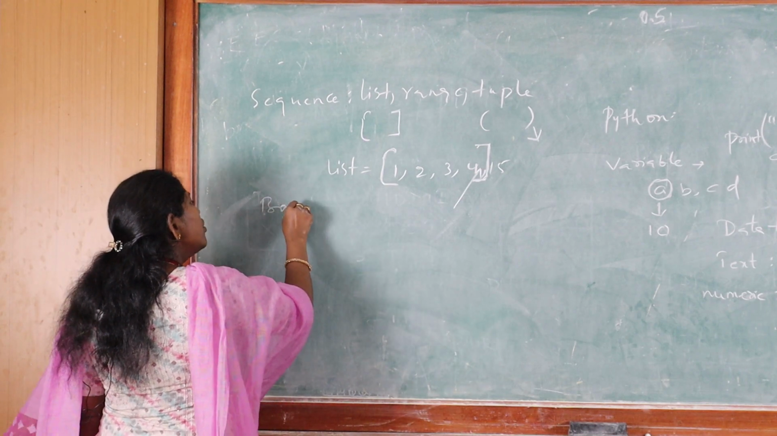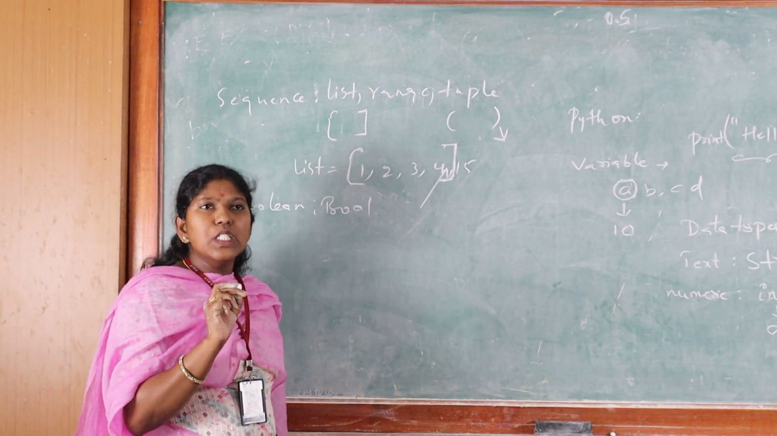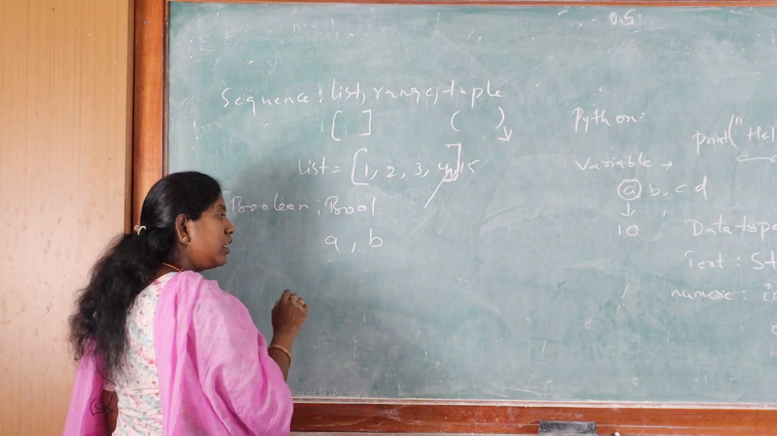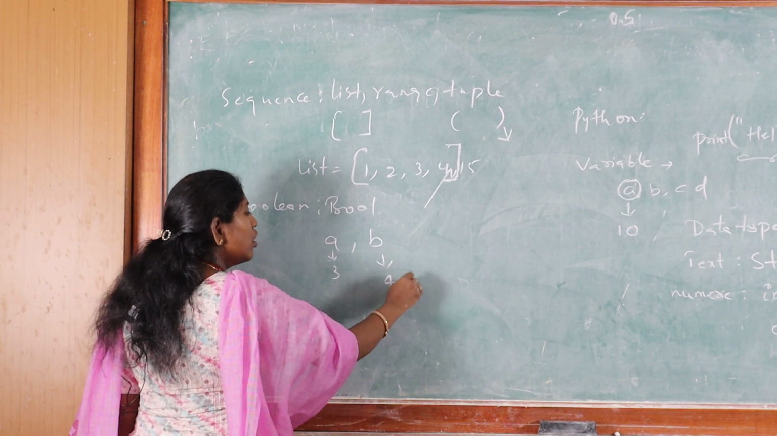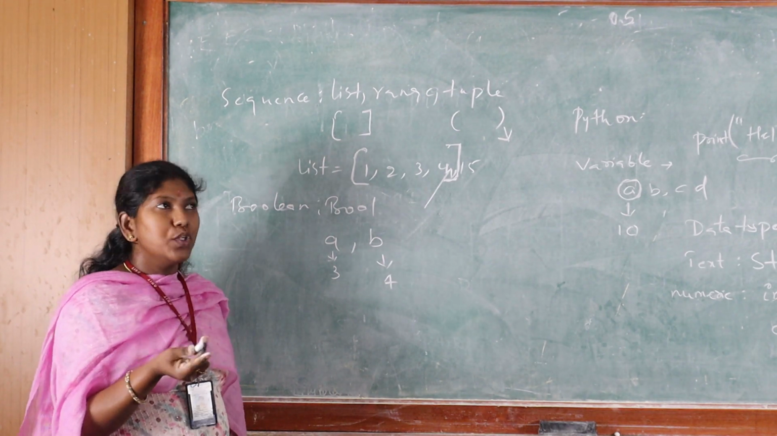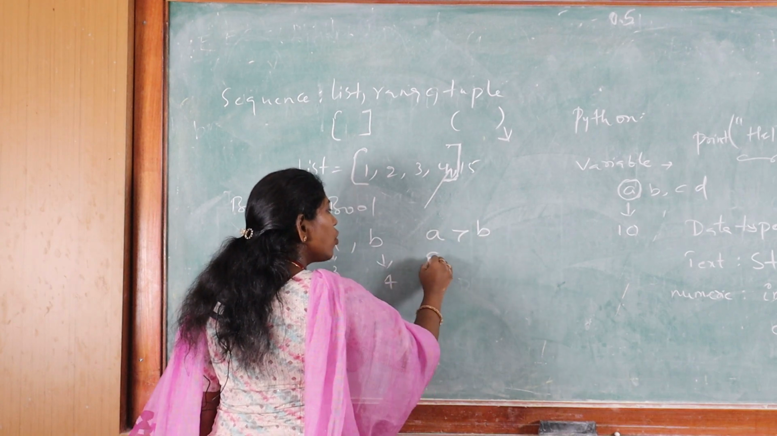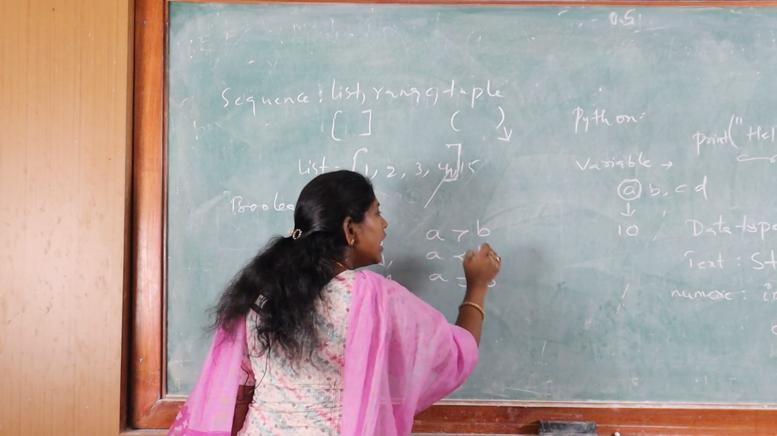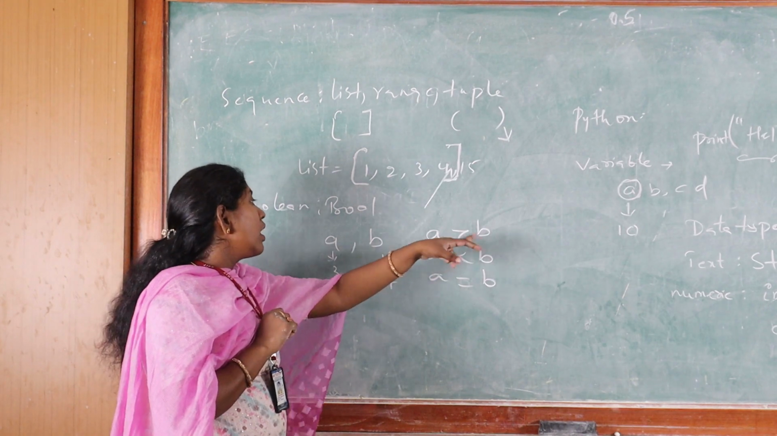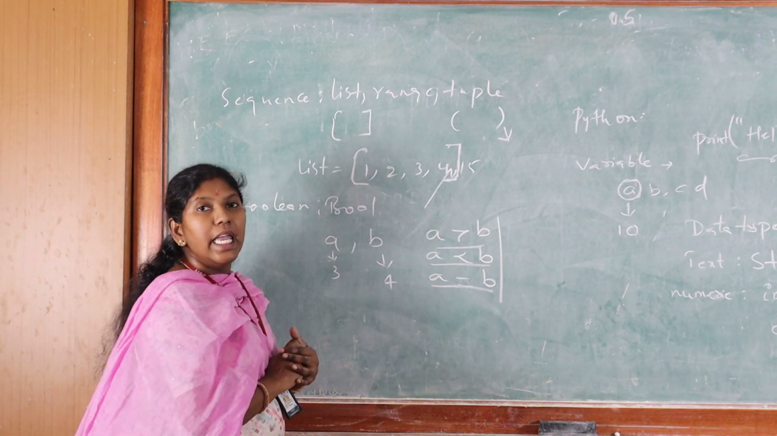Next, the Boolean, which we write as bool. Where is the Boolean used? Say I take two variables A and B, giving A the value 3 and B the value 4, and I want to compare A and B. The comparison between two variables can be done in these forms: either A is greater than B, or A is less than B, or A is equal to B. If we don't know the values of A and B, we have to use a Boolean function to check whether A is greater than B, A is less than B, or A is equal to B.